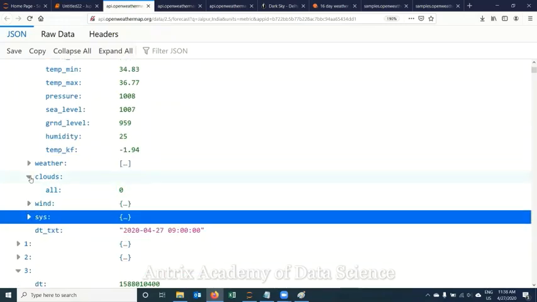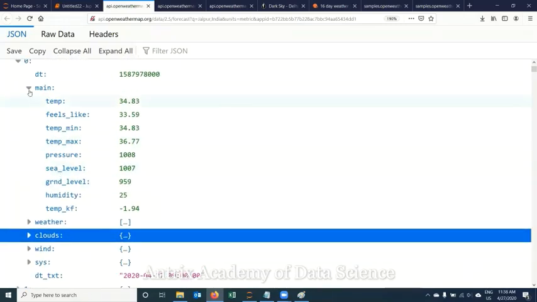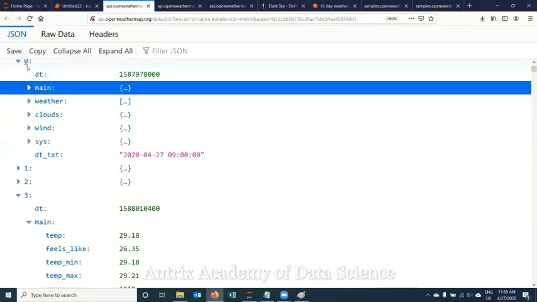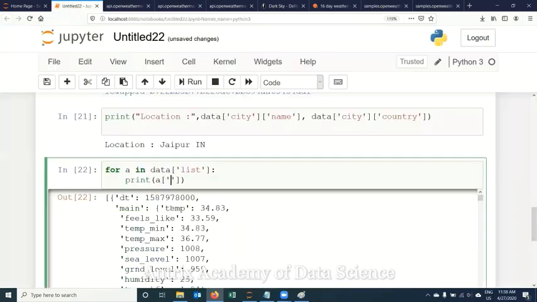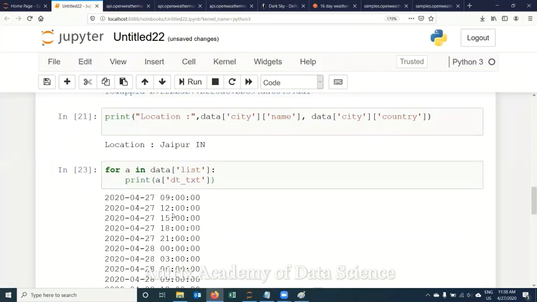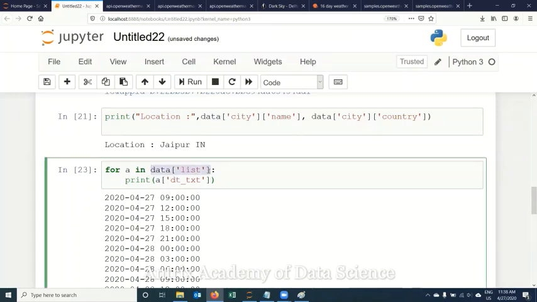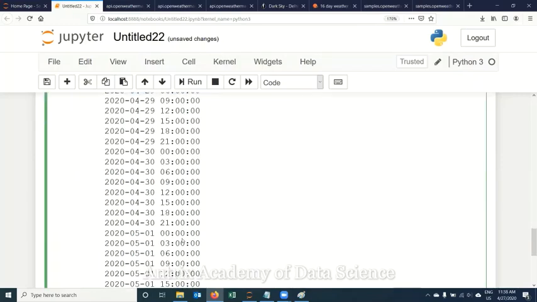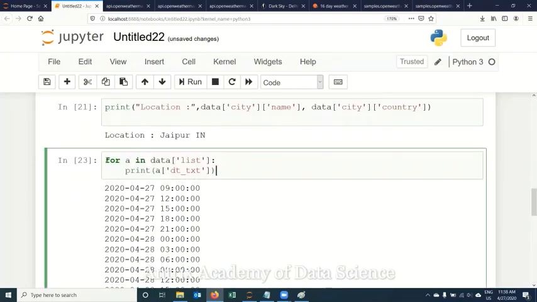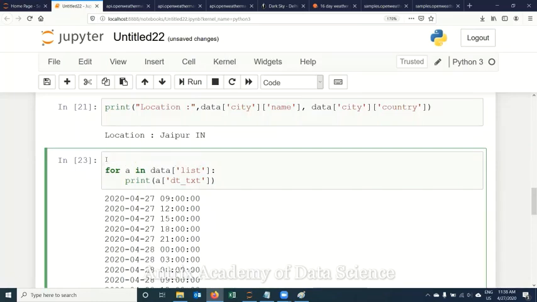Wind, system, clouds. Okay, fine. So under 0, I have DT txt. Let me access this, to see whether I'll be able to see the data. What I did is refer to list as a collection, which is nothing but 39 or even 40 items. If you want to see the length, you can get the length, using a variable in parallel or using the length.